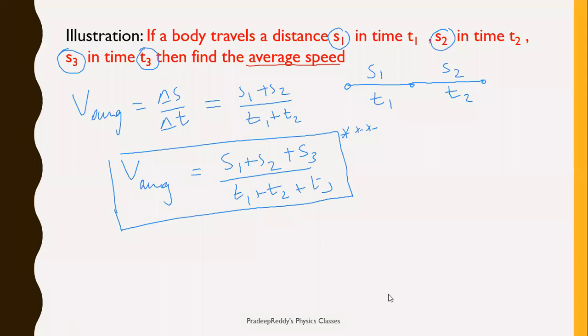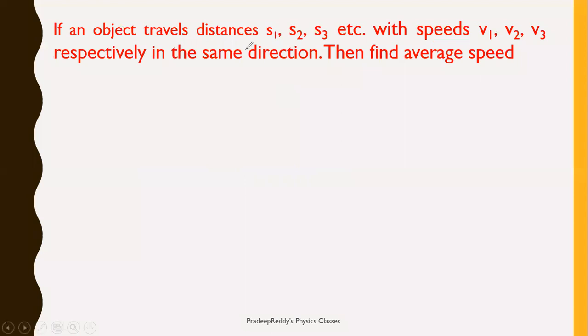Moving on to the next question. We have one more example based on average speed. It is also a simple basic problem. An object is traveling distances S1, S2 and S3 with speeds V1, V2 and V3.